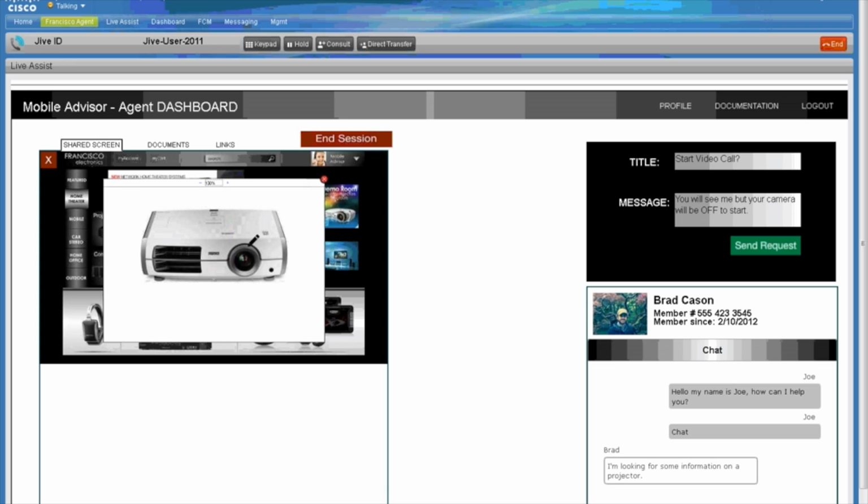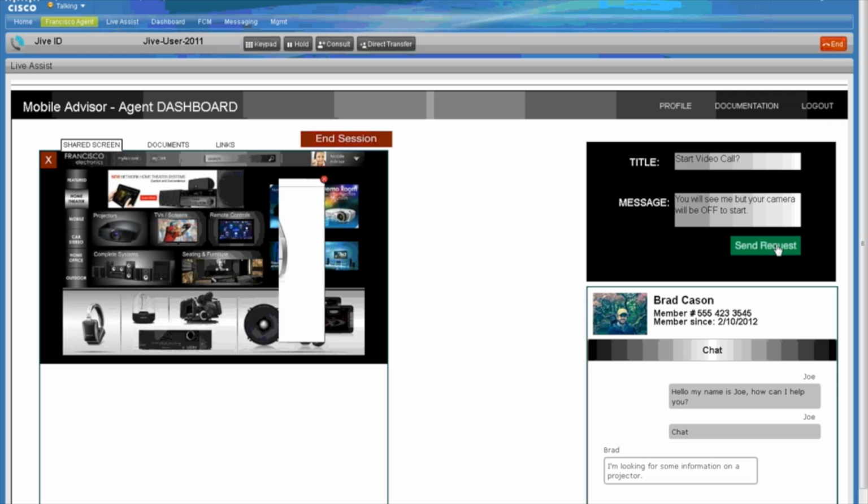Moving along in the demo, you recall that another thing that Brad and I did was we started voice and video on this call. So we escalated this chat session to voice and video. And I can do that over here on the top right section of the screen. If I press this send request button, then that sends a request down to Brad.